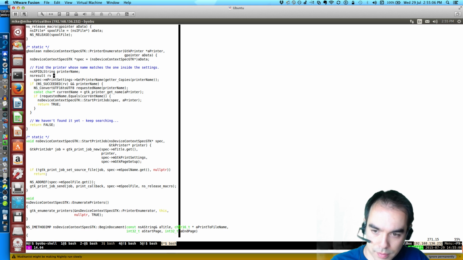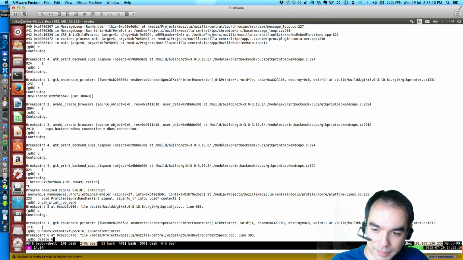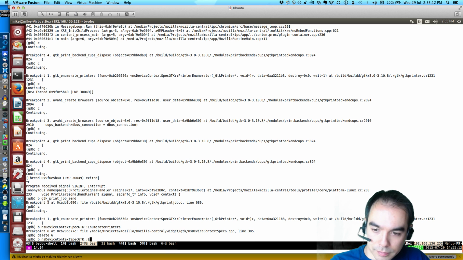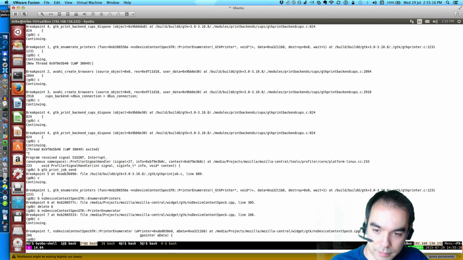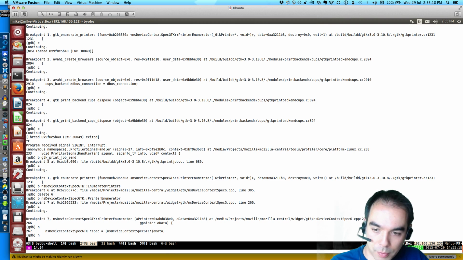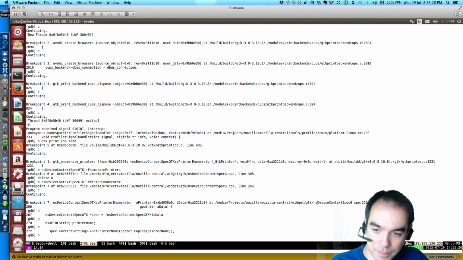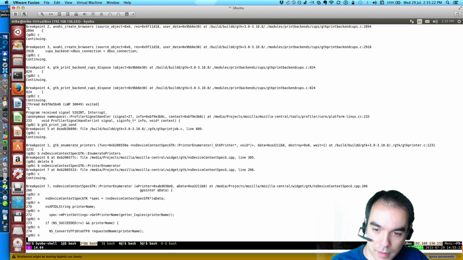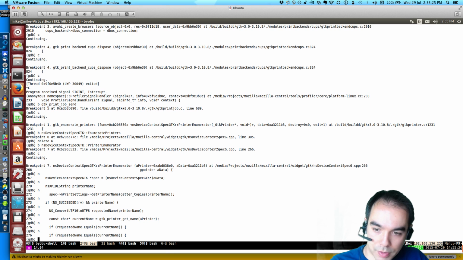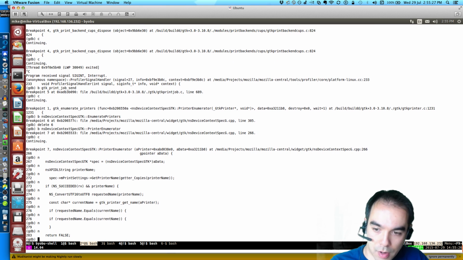That's what it was. Or printer enumerator. So we enter the printer enumerator. Is the printer the right one? No, it is not. So we keep going.